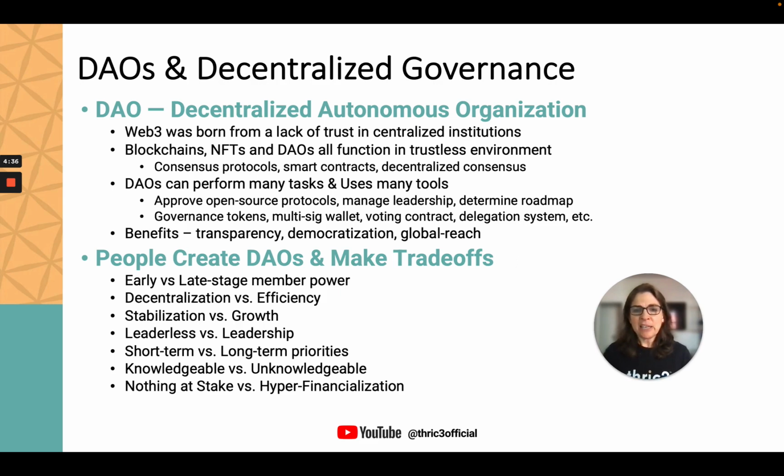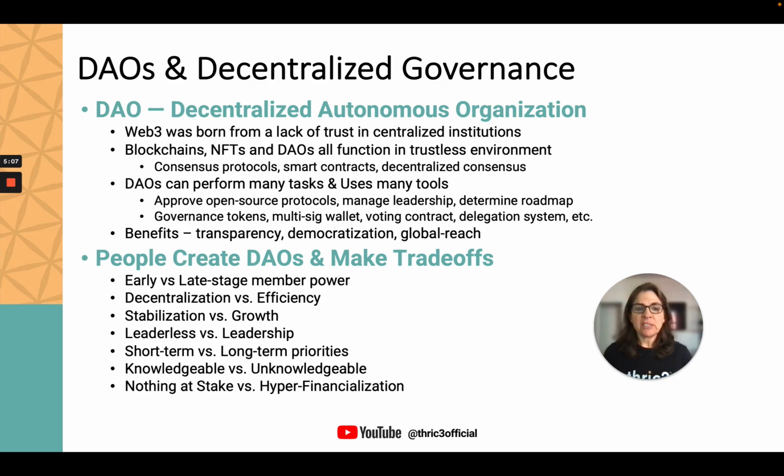And essentially what this means is, can anybody join for essentially no cost, or are we going to have a very high bar? And some of the reasons you may decide to go one way or the other is, are you worried that somebody might come in and create thousands of fake identities and kind of take over the DAO, something that is often called a Sybil attack? Or are you not so worried about that? And therefore, we don't want to have a very high financial hurdle for people to join.